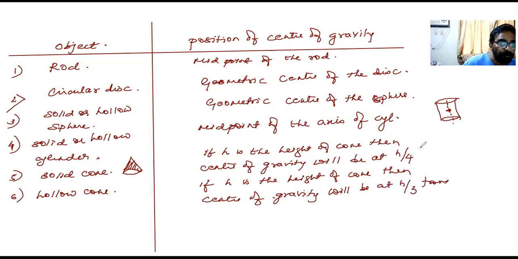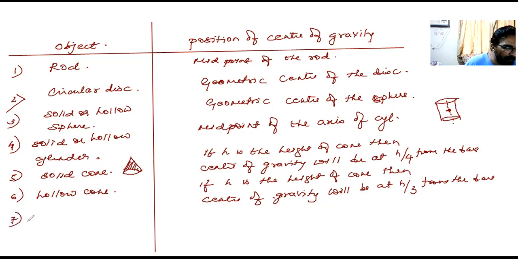Here also from the base, h by 3. When it is h by 4 from the base, it is closer to the base. When it is h by 3, it's away from the base. So, solid is heavier near the base, hollow is away from the base, just to help you remember, okay?